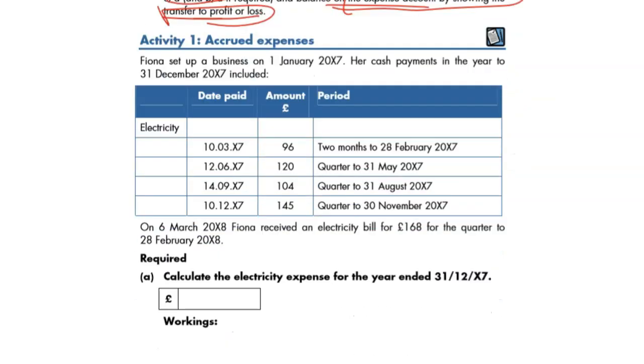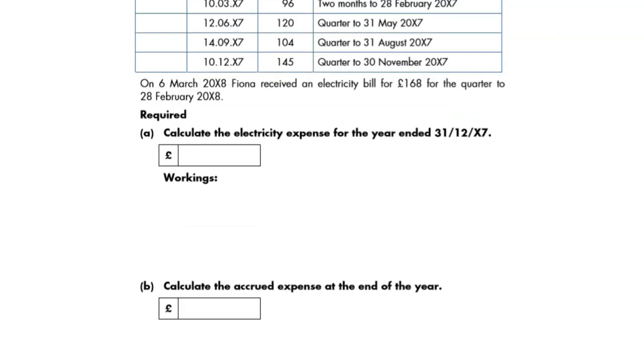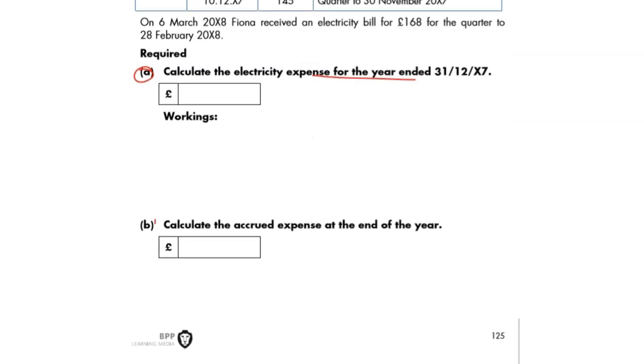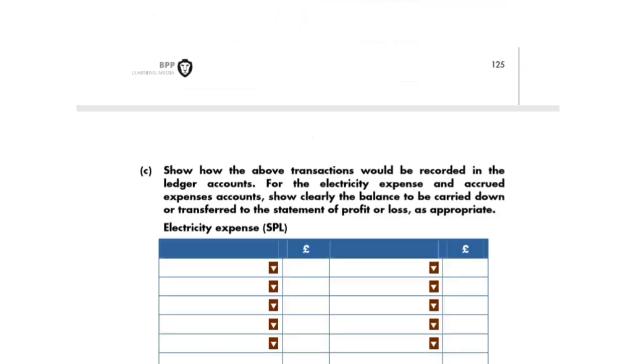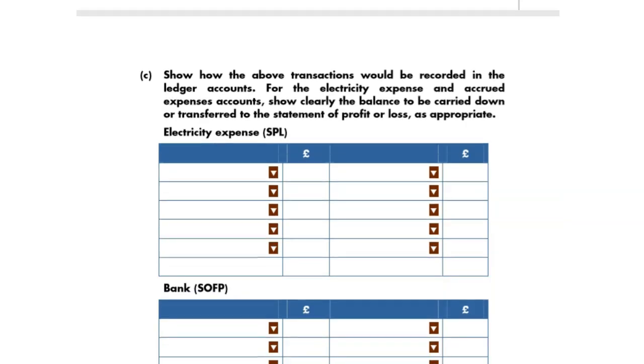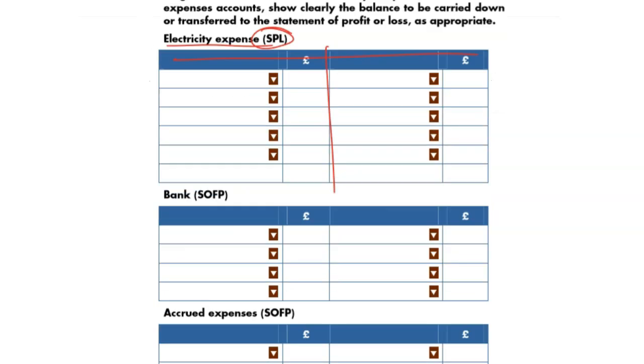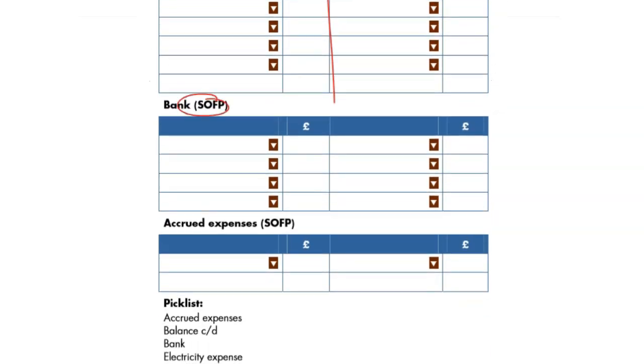There is a quick activity, activity number 1, where you're going to do quite a few things. Number 1, A, electricity expense for the year. B, accrued. And C, the electricity expense SPL. It's a T account, and bank account SOFP, balance c/d you've got to do.